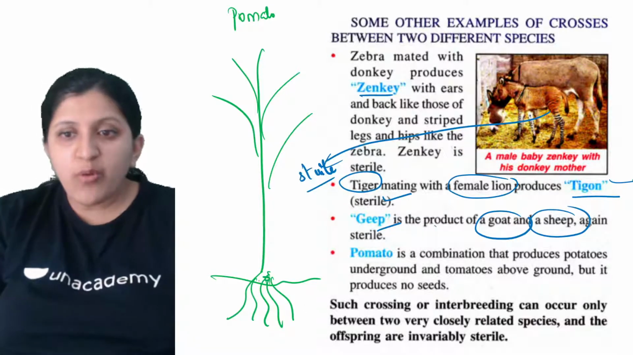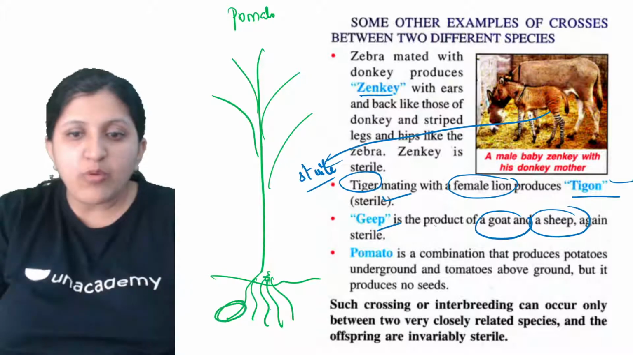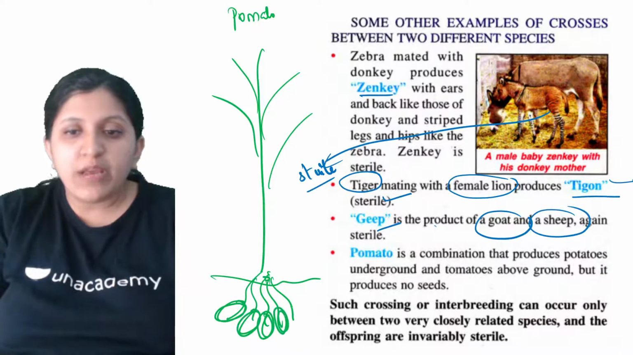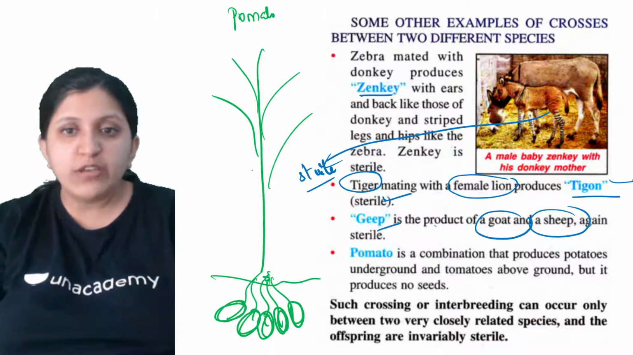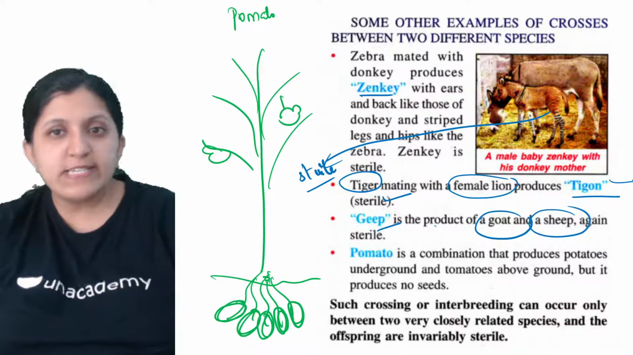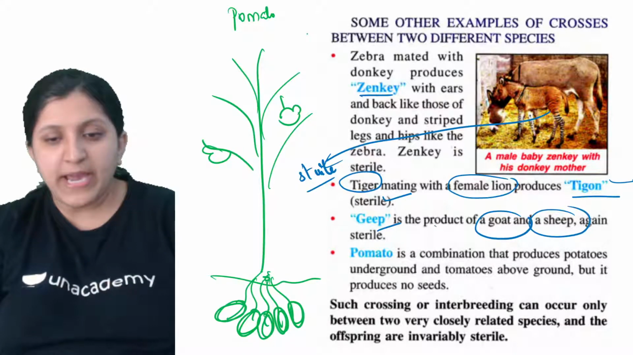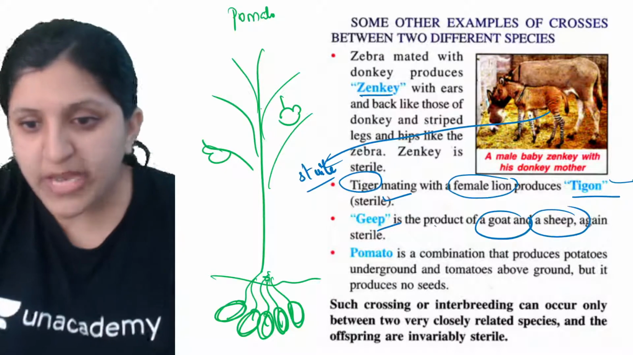Now what we can see is potatoes underground over here, and the rest of them is the tomato. So we can see tomato growth, which we can find there. So that is a pomato. The same plant gives rise to a tomato and also a potato.